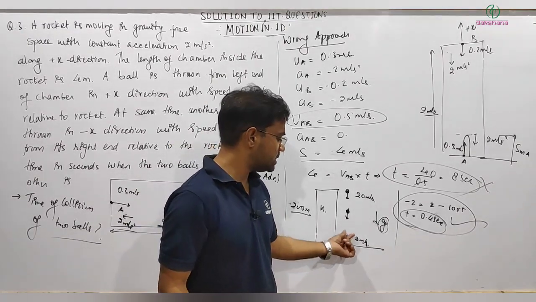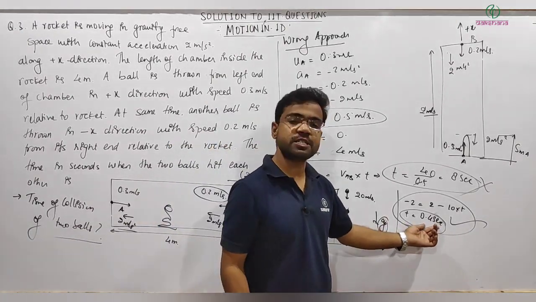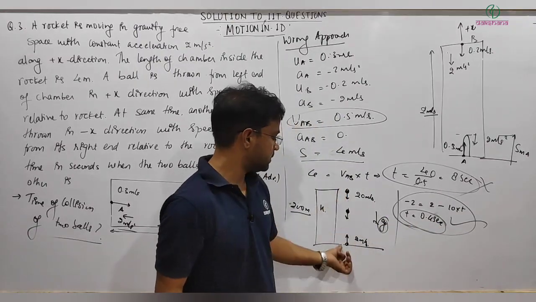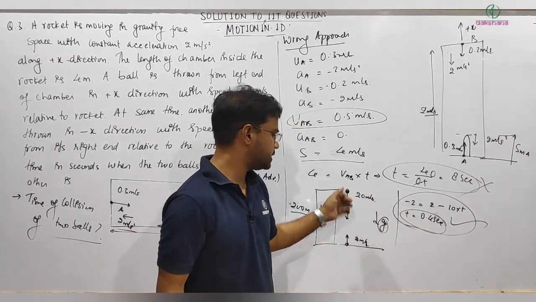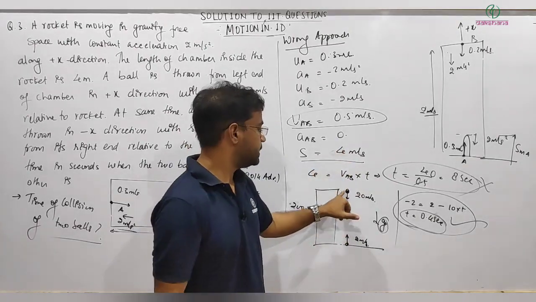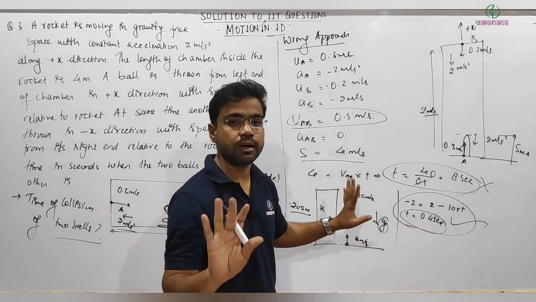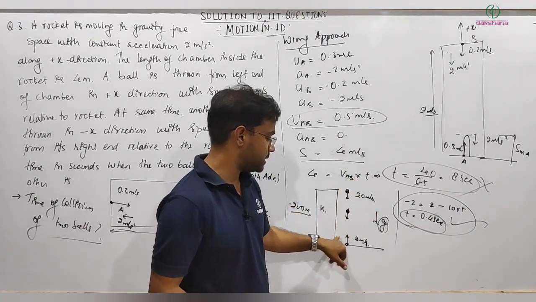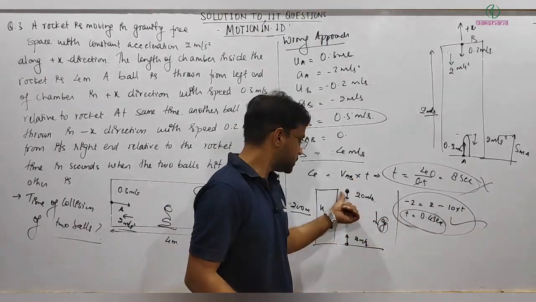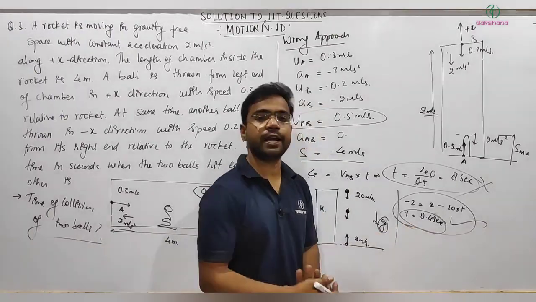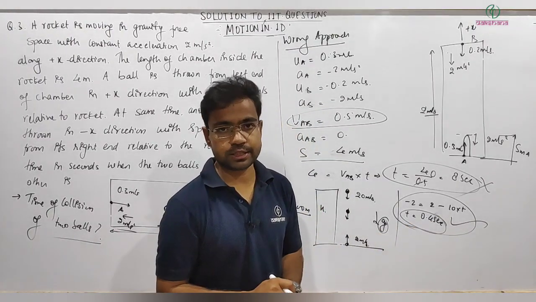Because the motion of this ball is only for this much time, and the other will be taking, let's say, 5 seconds. I'm not doing the calculation, just roughly to make you understand. If I take the relative motion between these two balls up to 0.4 seconds, then it's correct, nothing is wrong.